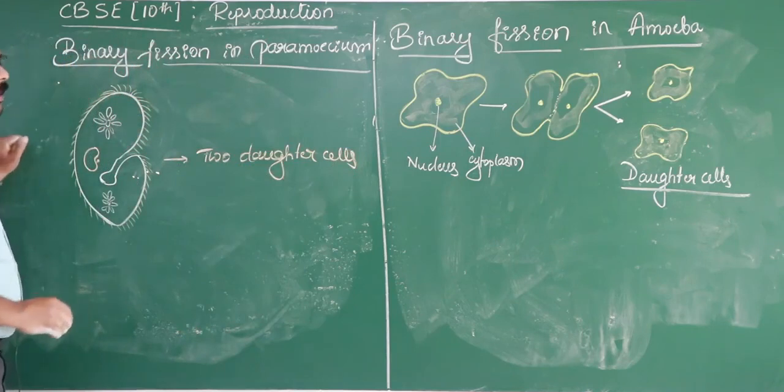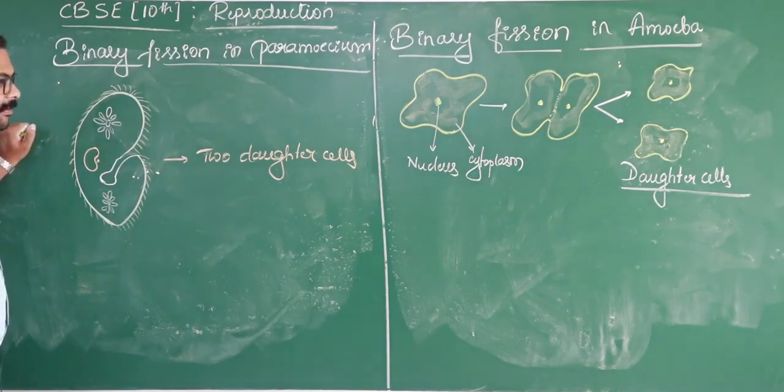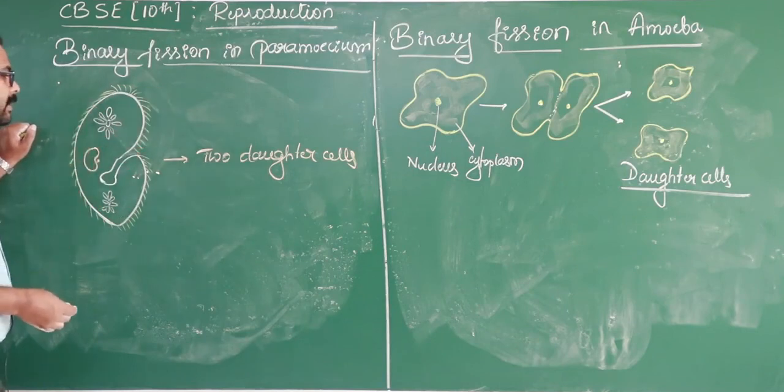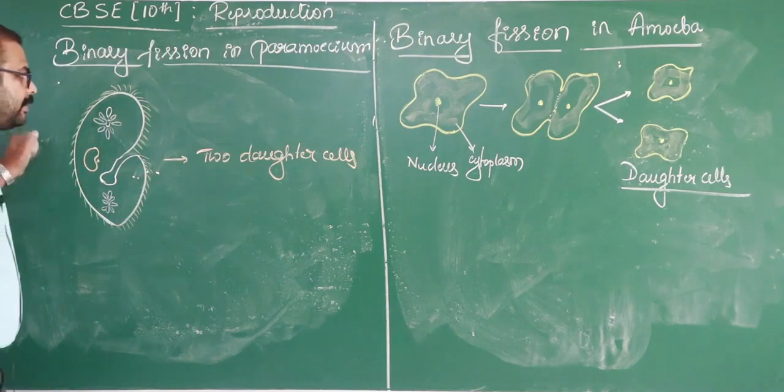Hence it also shows binary fission. In binary fission, we have to concentrate more on binary fission in amoeba from the point of view of the exam. More questions will be asked on binary fission in amoeba, including in the practical part. So amoeba is very important, and give less importance to paramecium.